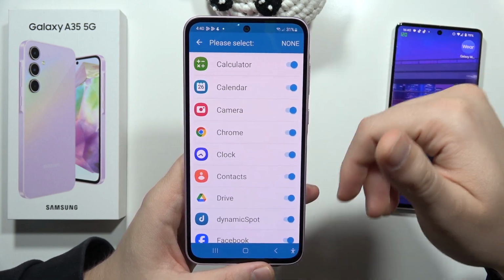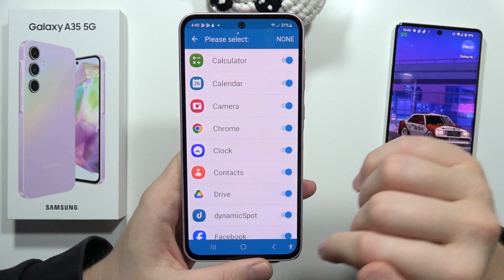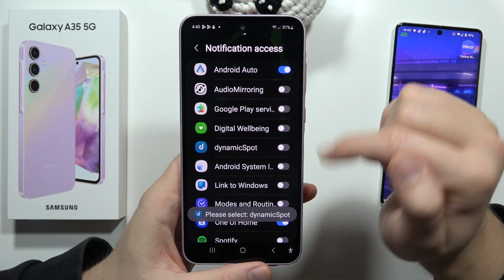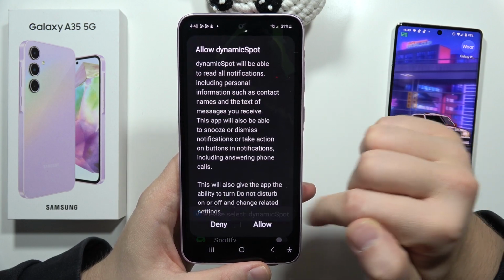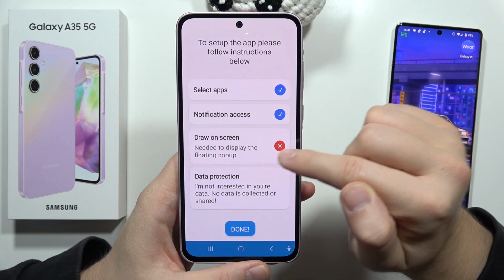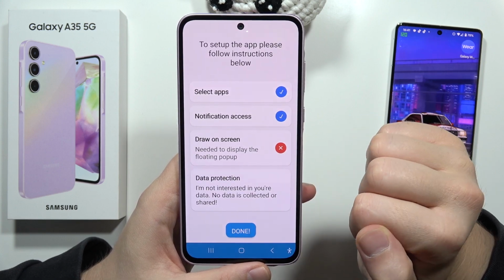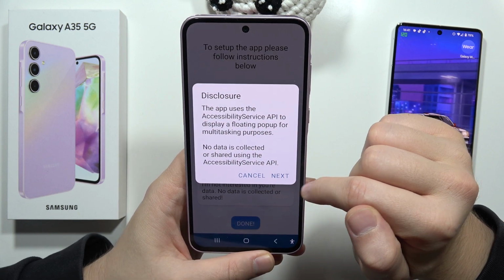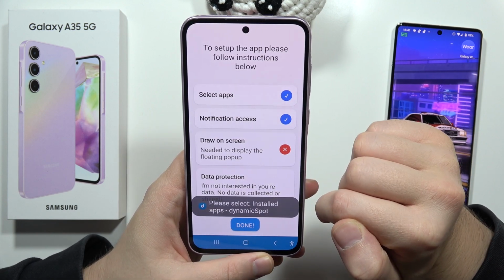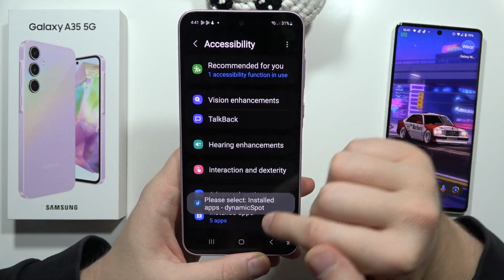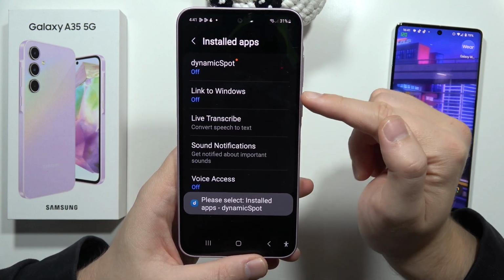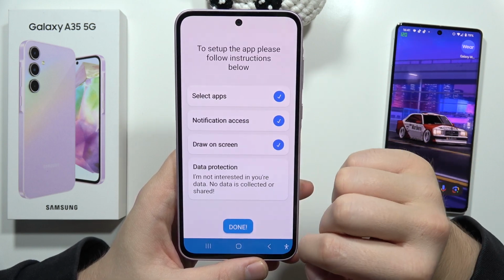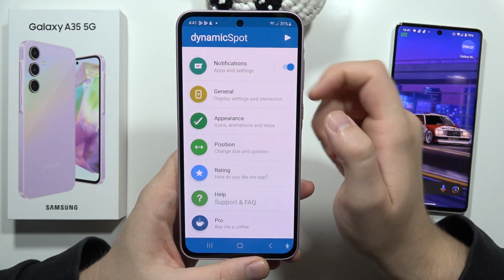So all apps will be able to view the notifications through the dynamic island. Then go back, select notification access. From this, select this Dynamic Spot application, click allow, then select draw on the screen, click allow. From this, we have to select the dynamic island from the installed apps. So it's right here, click on it, tap allow, and now click done.